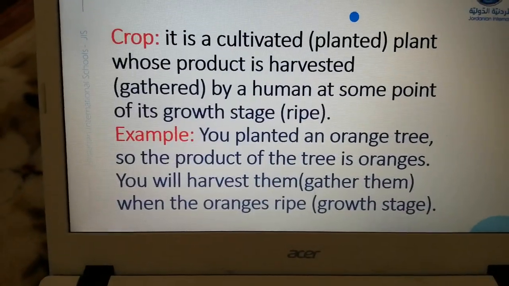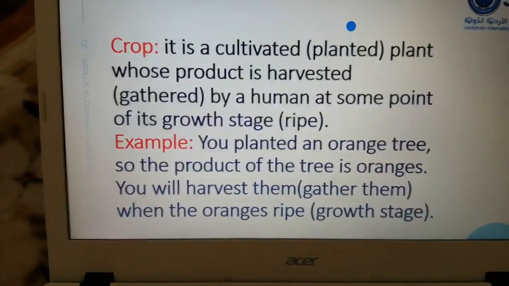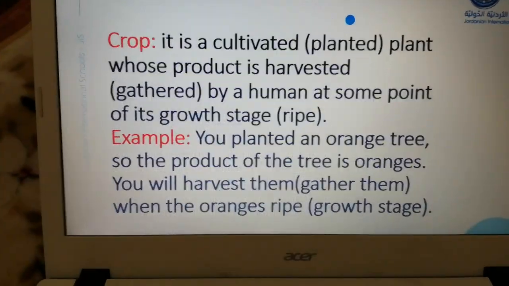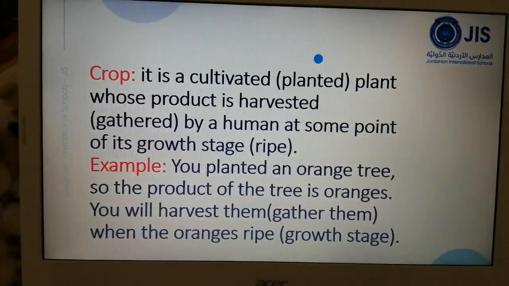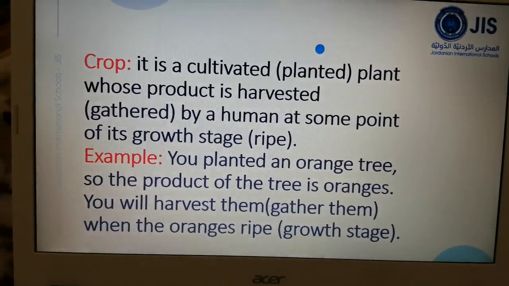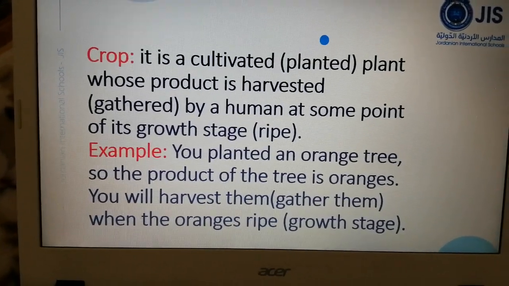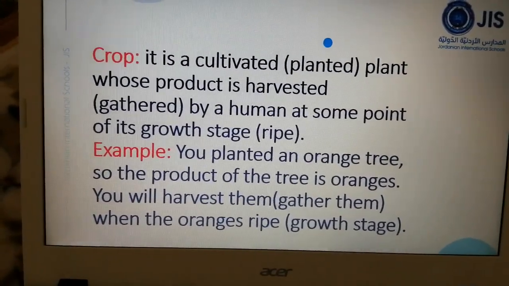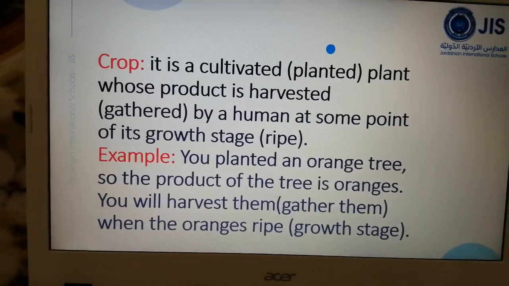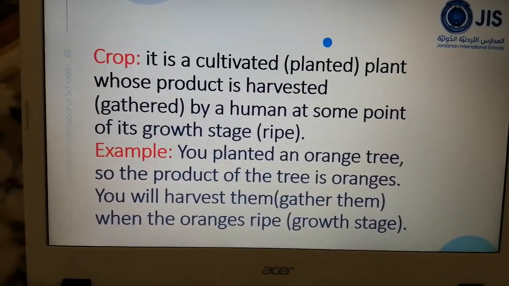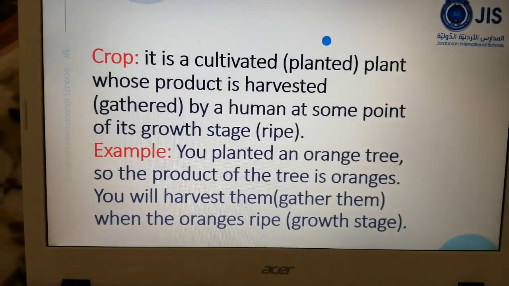Crops, by the way, could be fruits, vegetables, wheat, or any kind of plant that we planted or we cultivated. Okay, so this is the meaning of crop, the cultivated plant that its product is harvested by humans when it ripes or when they ripe.